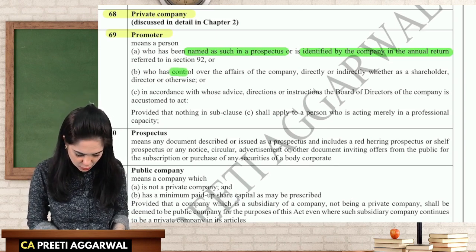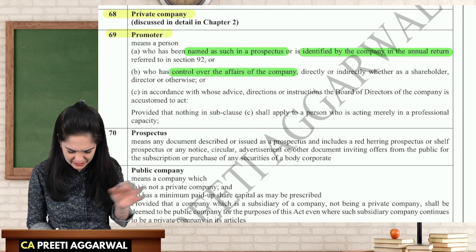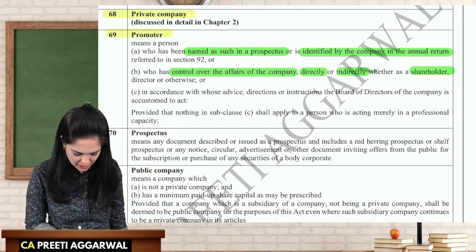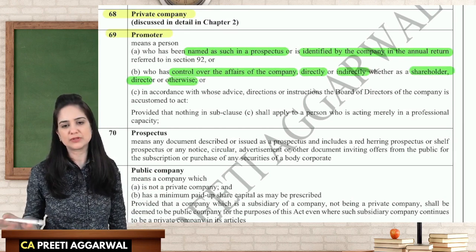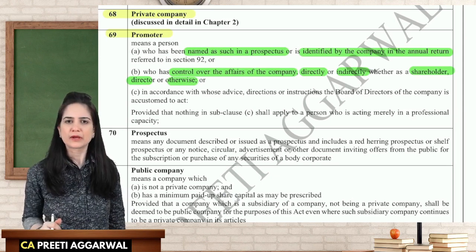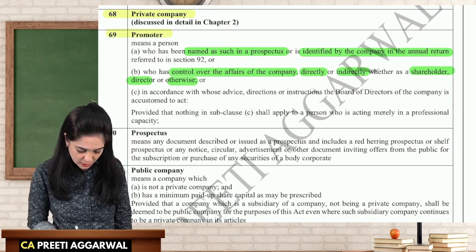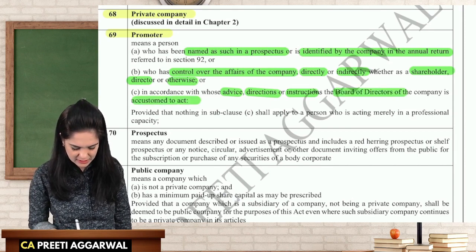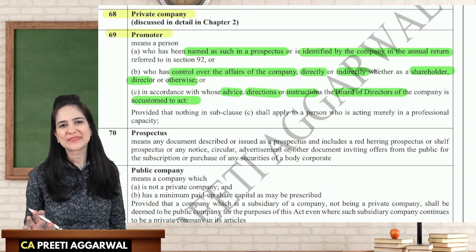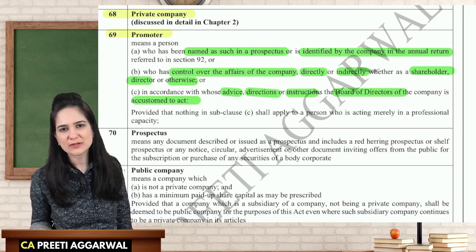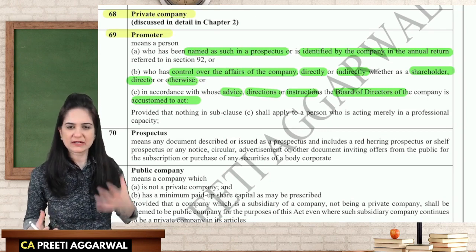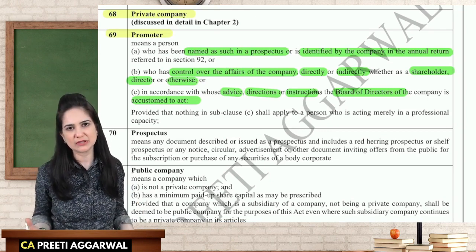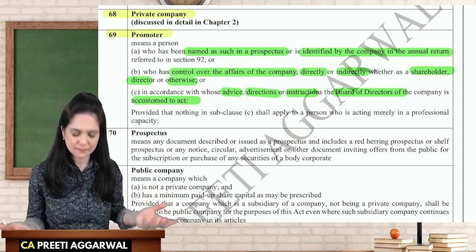A person who has control over the affairs of the company directly or indirectly, either as a shareholder, director, or otherwise, is a promoter. Also, a person in accordance with whose advice, directions or instructions the board of directors is accustomed to act. We had read this earlier also. If the board consults you before taking any decision, you may be regarded as a promoter.